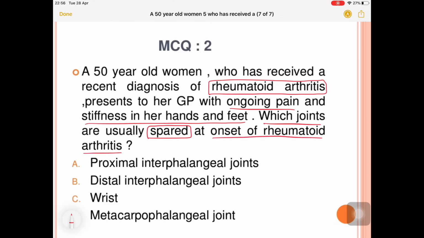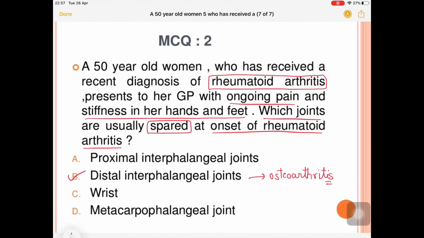I told you proximal interphalangeal joints were involved, wrist joint was involved, metacarpophalangeal joints were involved, but distal interphalangeal joints, I will discuss in osteoarthritis. In rheumatoid arthritis, we do not usually see the distal interphalangeal joint. We usually come across the proximal interphalangeal joint, metacarpophalangeal joint, and the wrist joint. So what will be the answer over here? Distal interphalangeal joints. So that was the second MCQ.